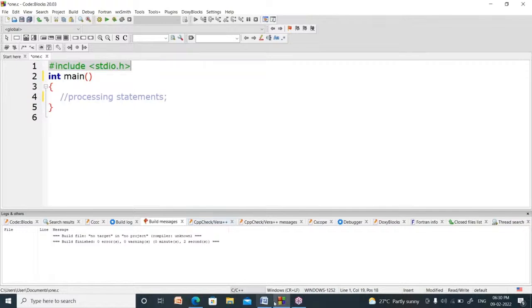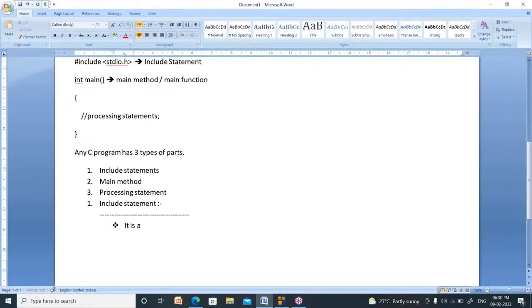So it is the first statement in any C program. It always begins with which symbol? This is called the hash symbol.